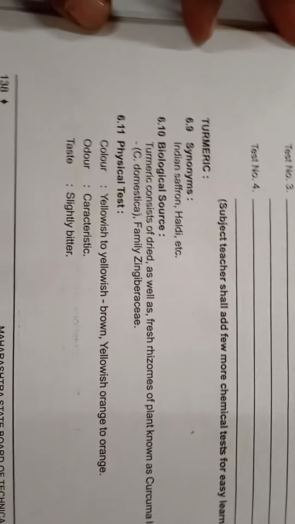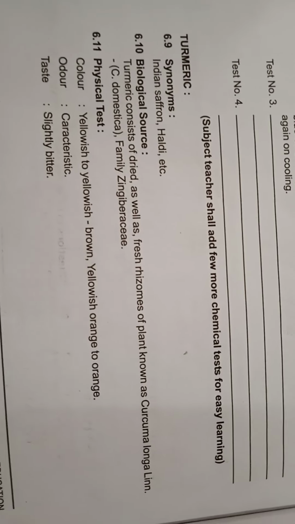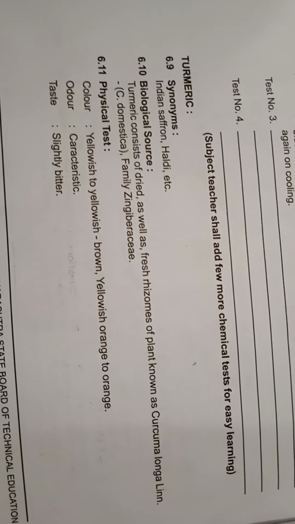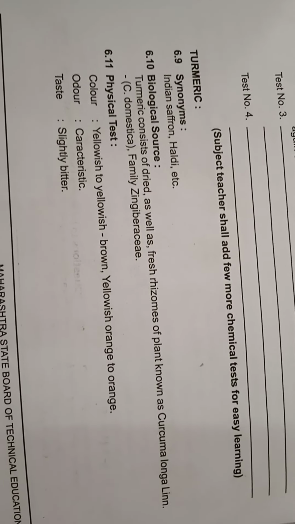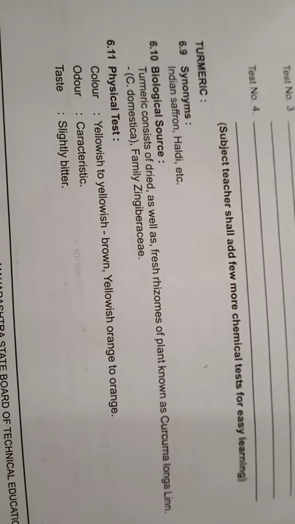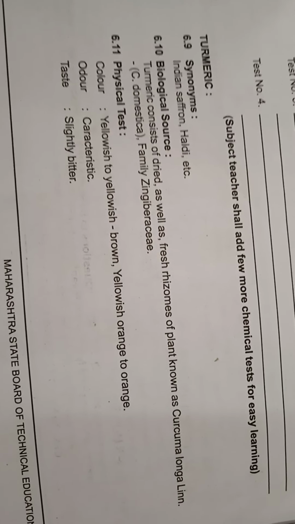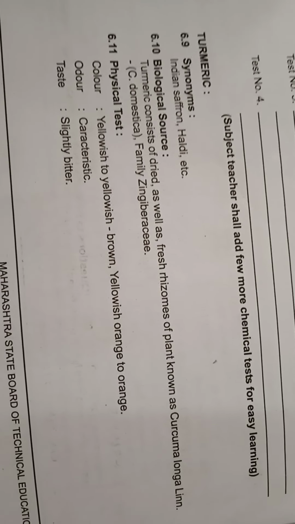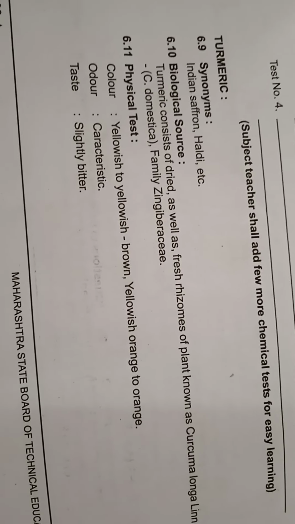Now the third drug is turmeric. Its synonym is Indian saffron, or it is called haldi. Biological source: it consists of dried as well as fresh rhizomes of the plant known as Curcuma longa or Curcuma domestica, family Zingiberaceae. Physical test: color is yellowish to yellowish brown, yellowish orange to orange. Odor is characteristic and slightly bitter.